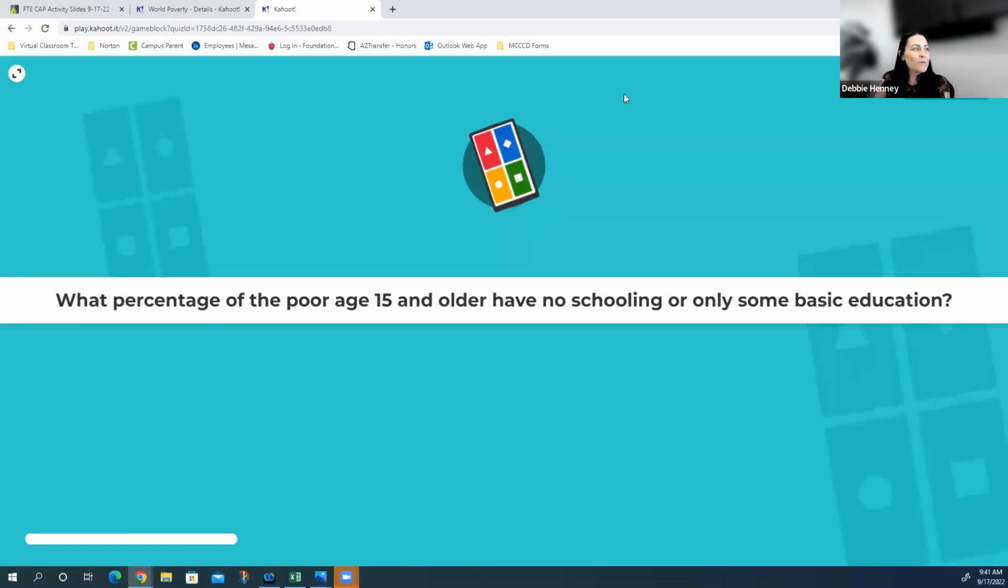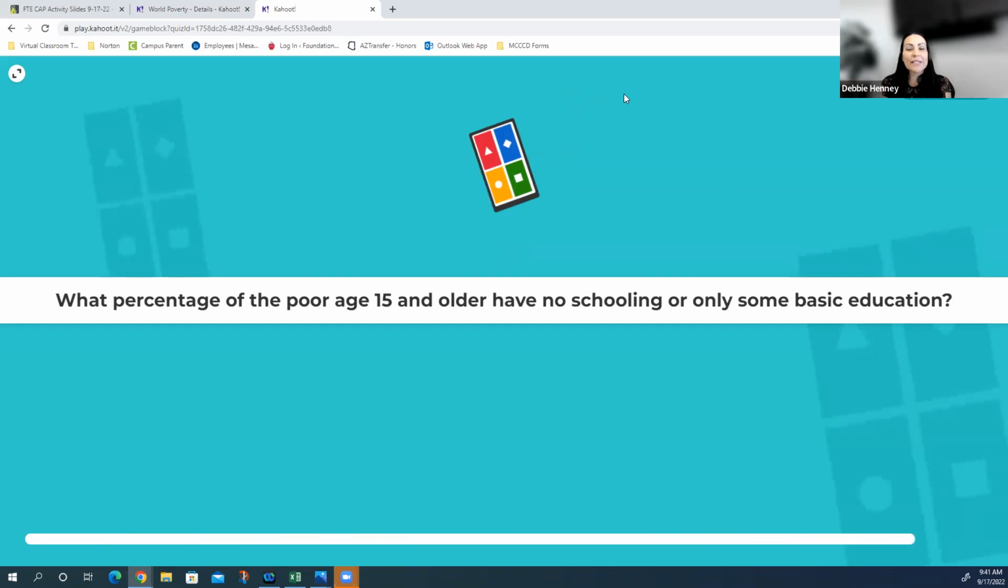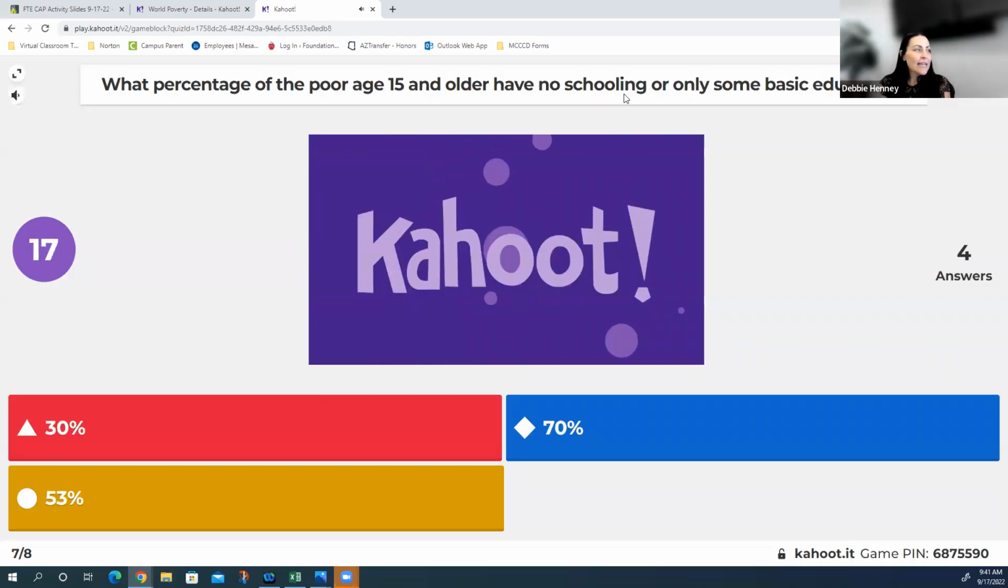Okay, here's question 7. What percentage of the poor age 15 and older have no schooling or only some basic education? Is it 30%, red? 70% would be blue. 53% would be yellow. I like how you guys are trying to influence other people's answers.